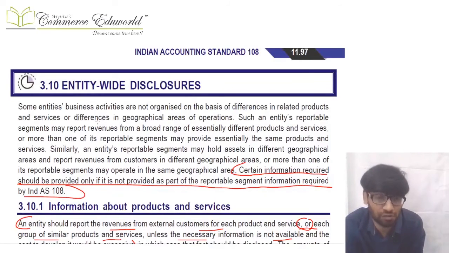Then there are certain entity wide disclosures which are made. These are made even if you don't have multiple segments at all.